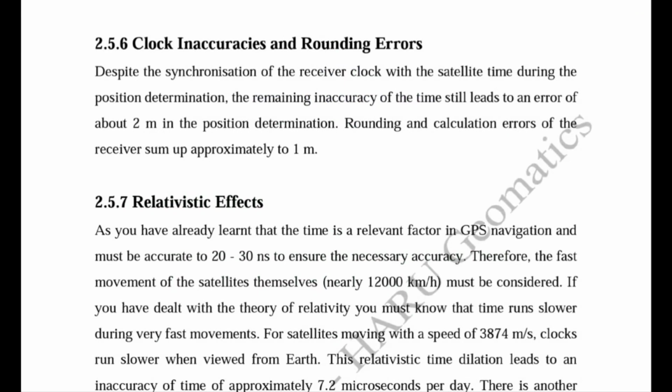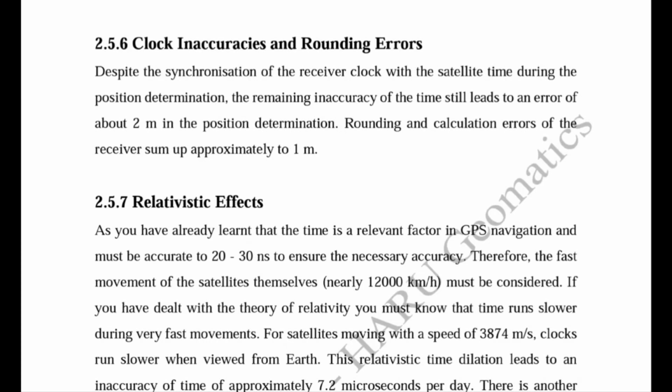Today we will study the remaining sources of error which we have not covered in the previous lecture. Mainly there are two other sources of errors which occur in the GPS calculation. The sixth one was the clock inaccuracies and rounding errors. As we know, satellite clocks are very precise, more than the GPS receiver clocks. So they have to be synchronized to decode the signal and find out the distance between them. So we also take a time component and an extra satellite to find out our 3D positioning.